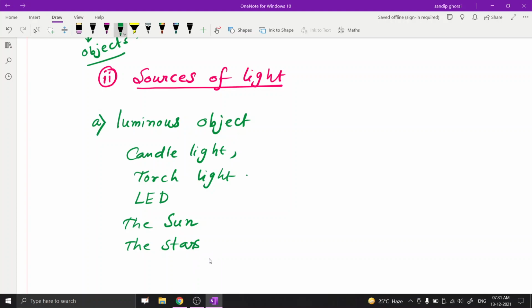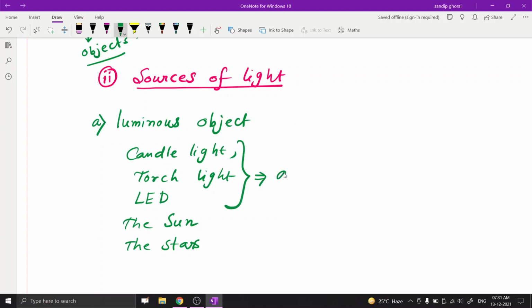These objects are capable of giving out light themselves. Now, here we mentioned candle light, torch light and LED. So these are artificial.